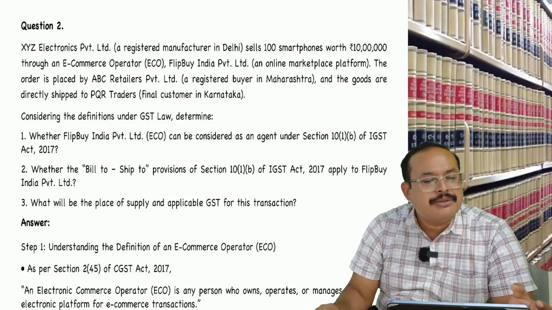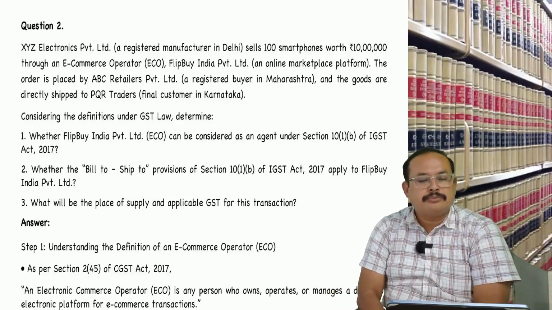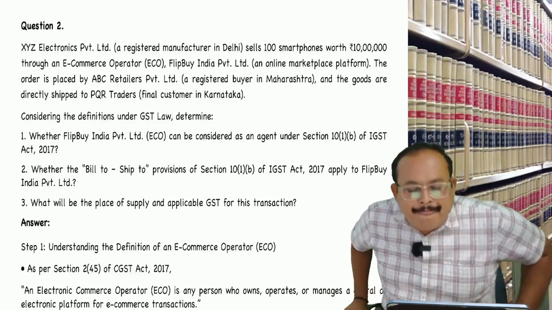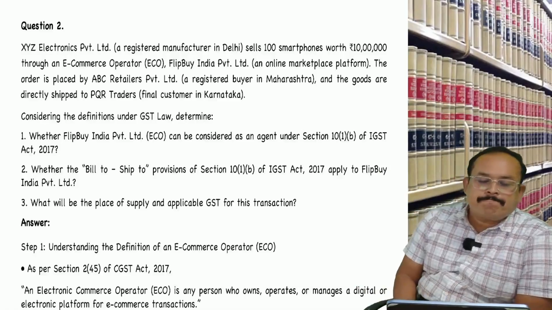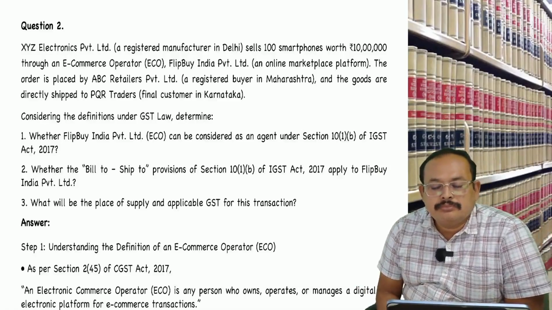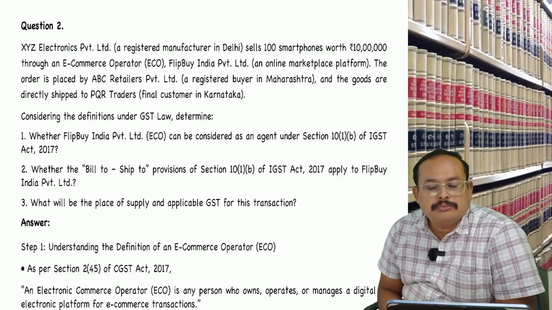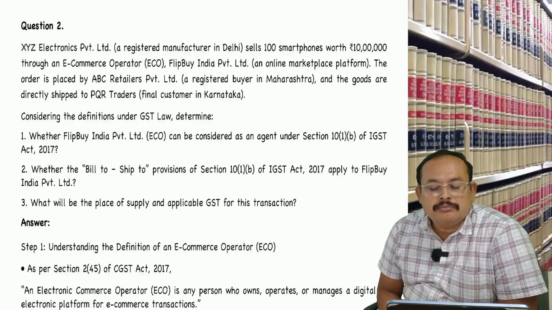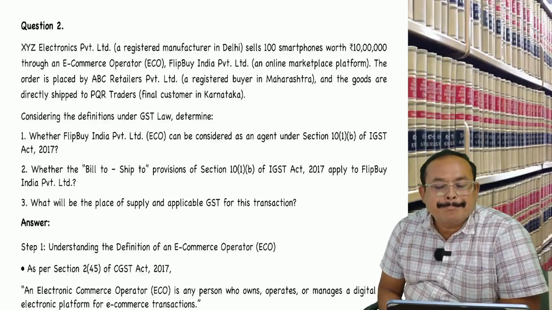Read, Raja. XYZ Electronics Private Limited, a registered manufacturer in Delhi, sells 100 smartphones worth 10 lakhs through an e-commerce operator, Flipbuy India Private Limited, an online marketplace platform. The order is placed by ABC Retailer Private Limited, a registered buyer in Maharashtra, and the goods are directly shipped to PQR Trader, the final customer in Karnataka.